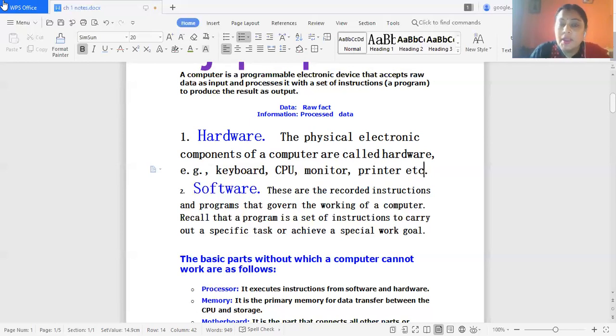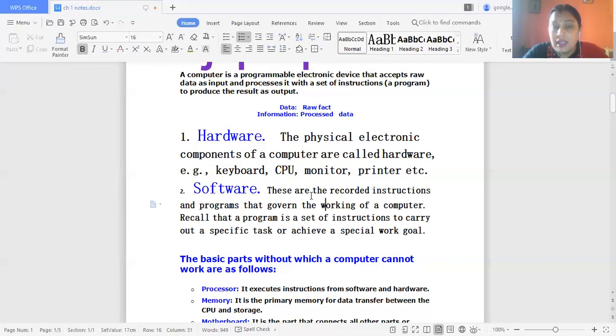And software means it is a set of instructions, a set of programs that perform the working of computers. Software is the intangible component of a computer system. We cannot touch software, and it is a set of instructions that performs the required operations of a computer system.